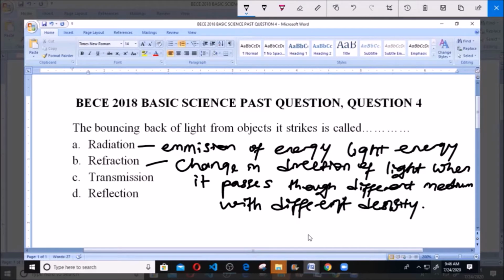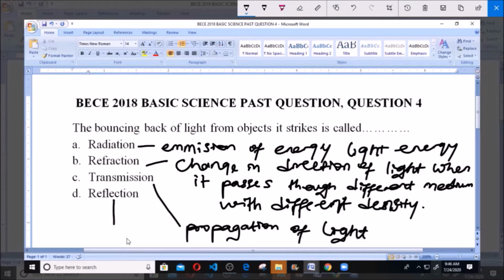And then D here says reflection. Now reflection is the word bouncing back. This is the bouncing back of light. Reflection is bouncing back of light when it strikes an object. An example of this object is mirror. Mirror is a very, very good example of an object that would bounce back light. When lights fall on object like mirror, it will bounce back.